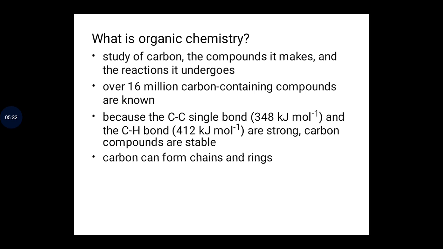Catenation is the ability of carbon to form straight chain, branched chain, or ring compounds. Carbon has that property, and this is one of the main reasons it appears as the main element in organic chemistry.